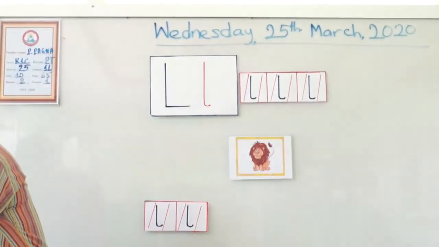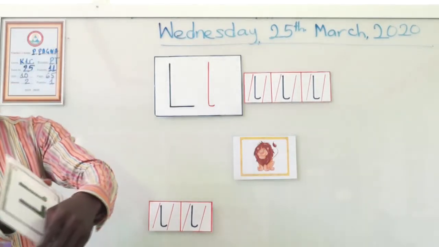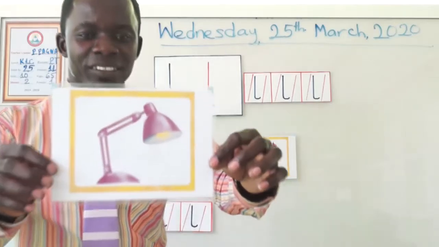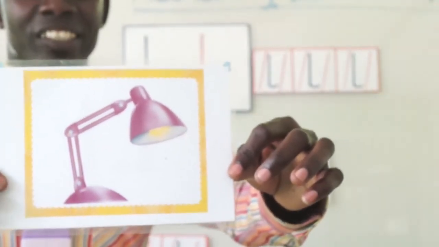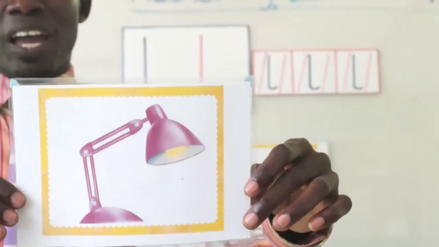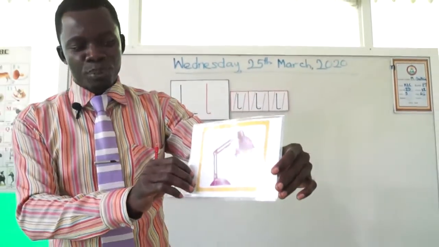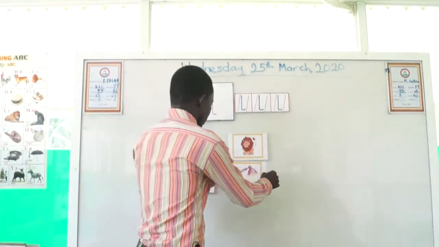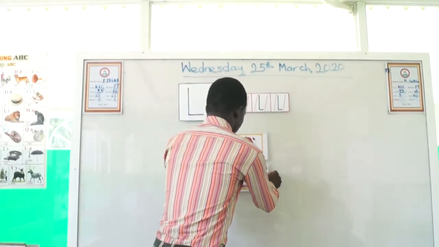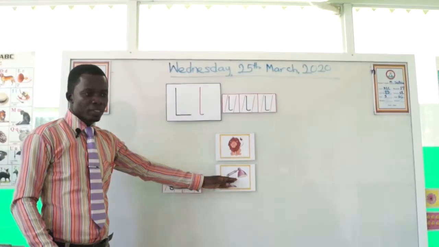Okay, now let's look at a new picture. What is this? And what is the name? If you are able to say lamp, you are correct. And this is lamp. Lamp. So this is lamp.